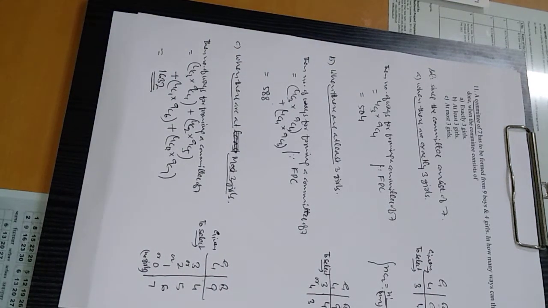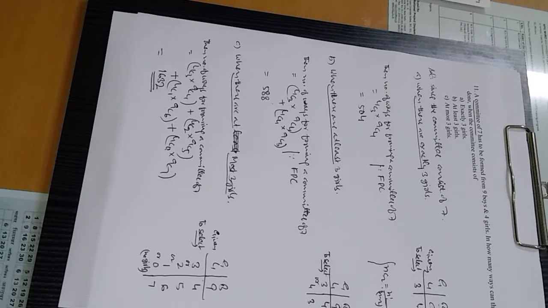So this is all about combination. So friends, what have we seen so far in all the 3 lectures? The first thing is permutations and combinations.